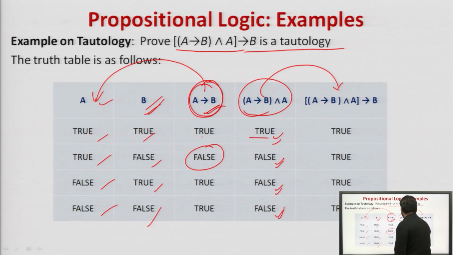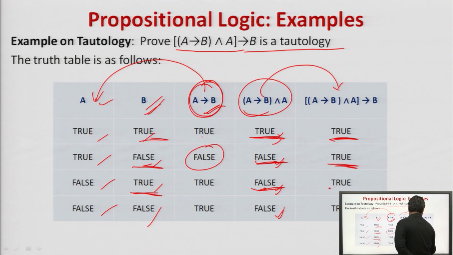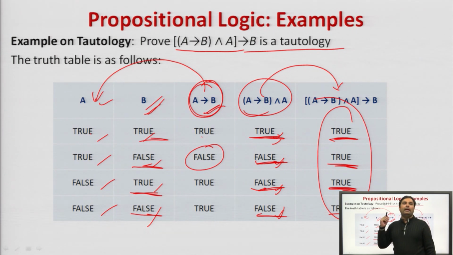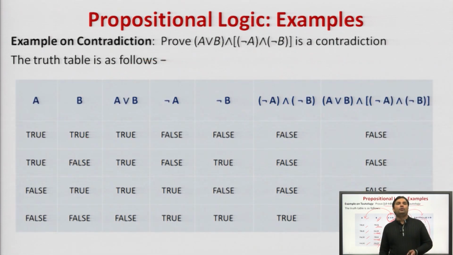This in implication with true, true will return true, false, false will return true, false, true will return true, false, false will return true, hence all the values in the last column are true, hence we can say that this is a tautology.